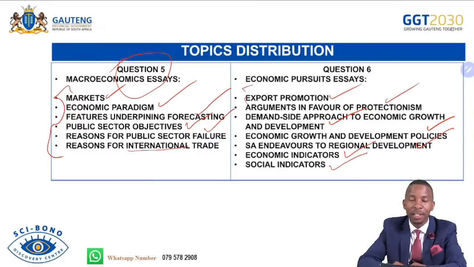Remember, in section C, you choose like you do in section B. Between question 5 and question 6, you need to answer one question. So you need to know where your strength is when you are preparing for the examination, and study and ensure that you exhaust those essays. Some people are very good. They can simply do all of these essays for macro and all of these for economic pursuits, and then they have a huge advantage over the question paper.